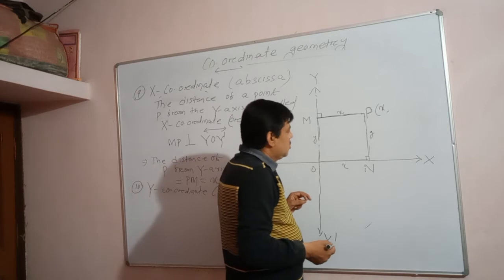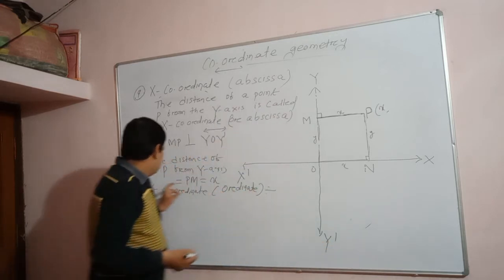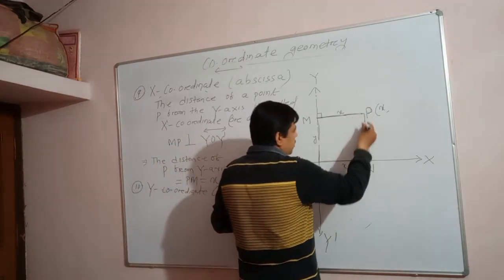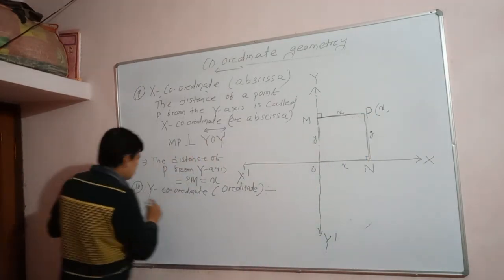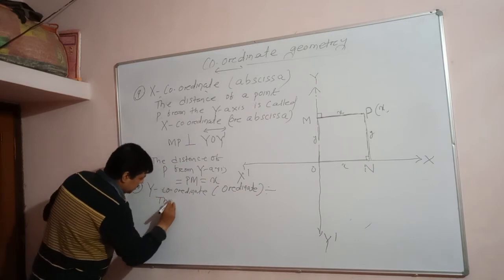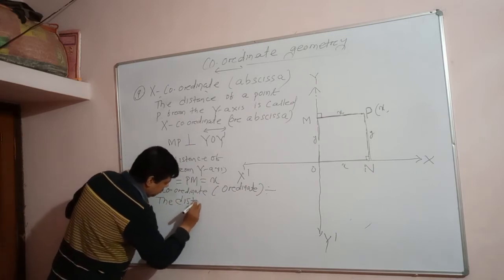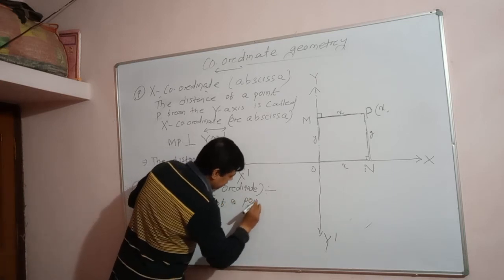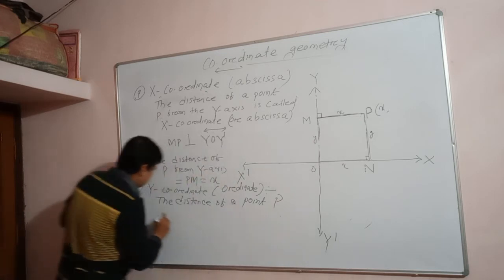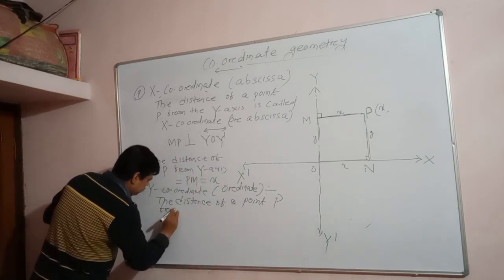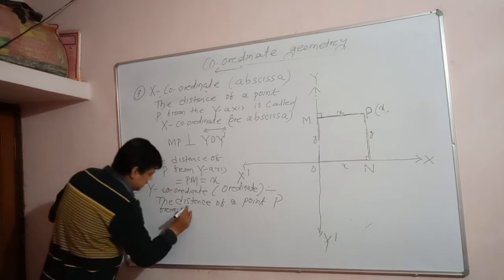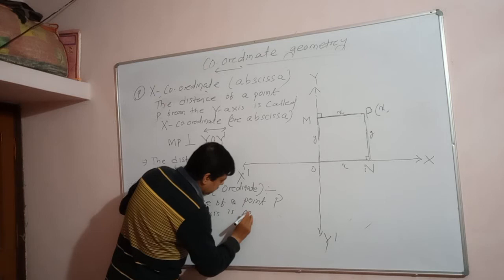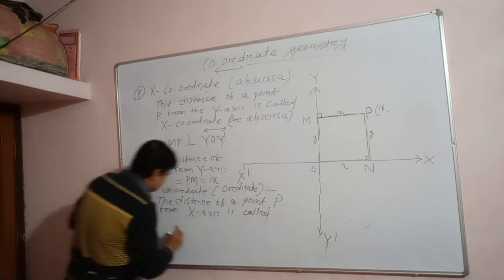Understand or not? Okay. So one thing we learn here: the y coordinate of a point means the distance of point P from the x-axis. So write down: the y coordinate, the distance of a point from which axis? The x-axis is called what? Ordinate, or y coordinate?